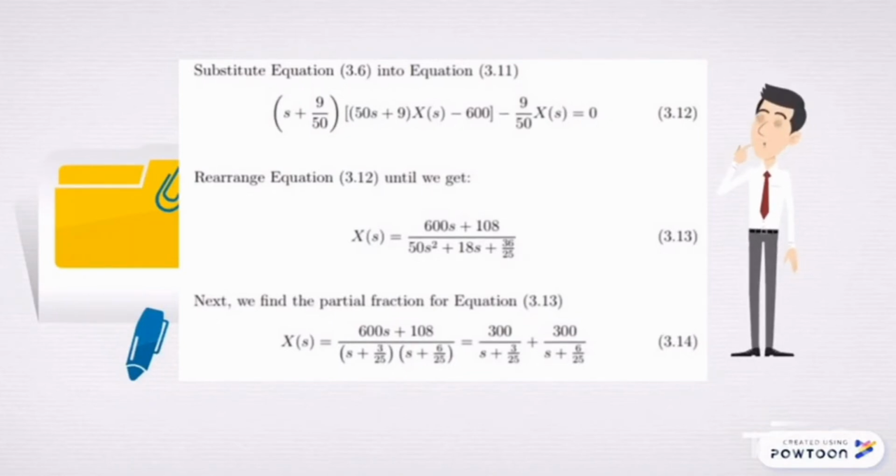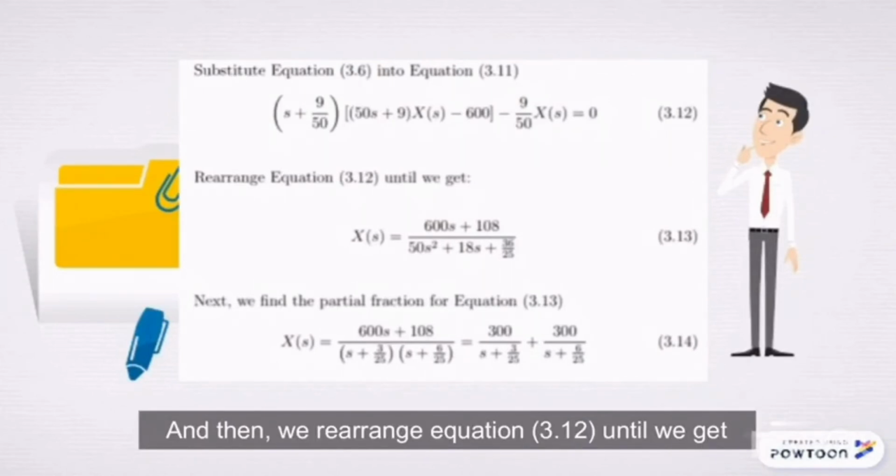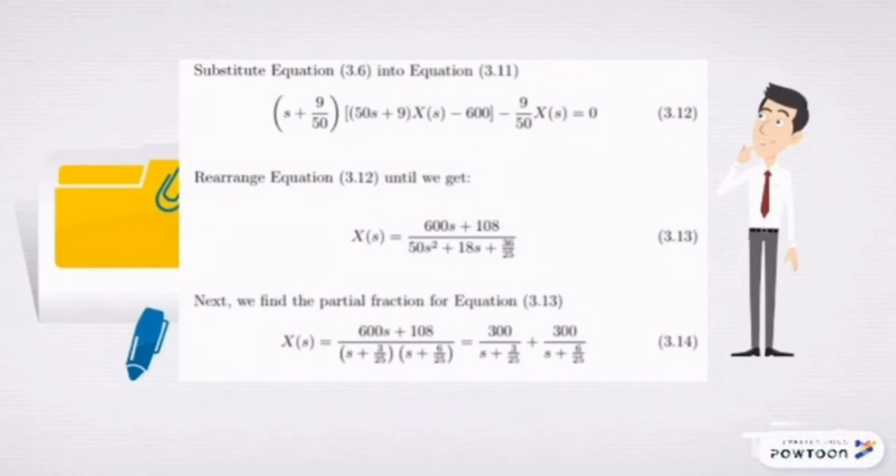Next, we substitute equation 3.6 into equation 3.11 and we get (s plus 9/50)((50s plus 9)X(s) minus 600) minus 9/50 X(s) equal to 0. And then we rearrange equation 3.12 until we get X(s) equal to (600s plus 108)/50 over (s squared plus 18s/50 plus 36/25).